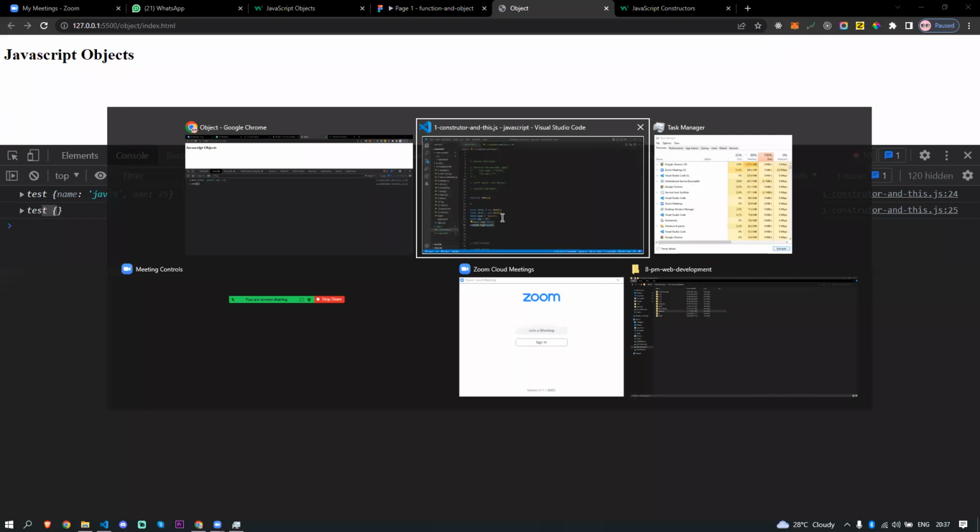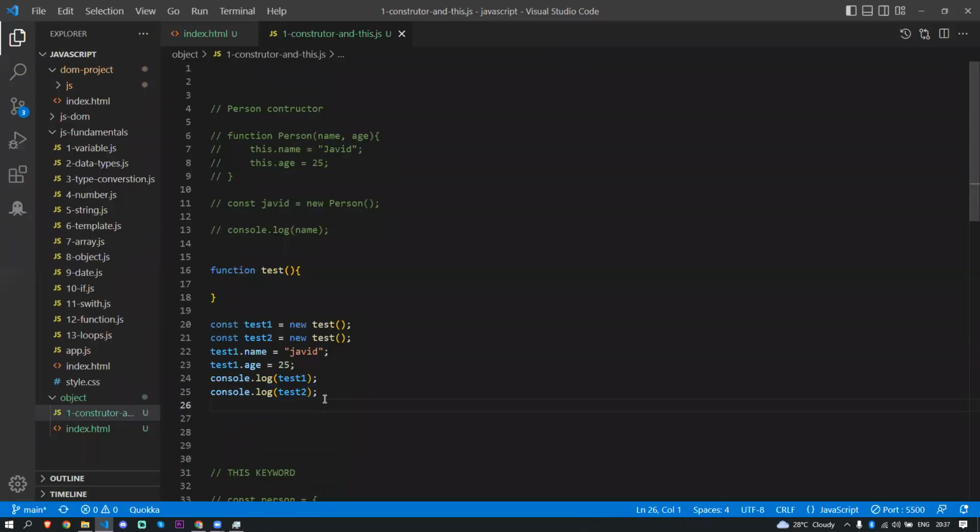So we can create lots of objects using this kind of syntax. I hope you understand now. For example, you have an e-commerce web page. Who wants to register in your application? The customer, right?